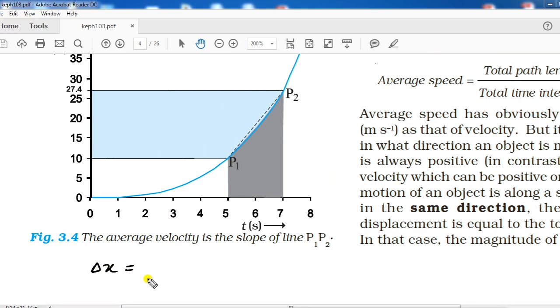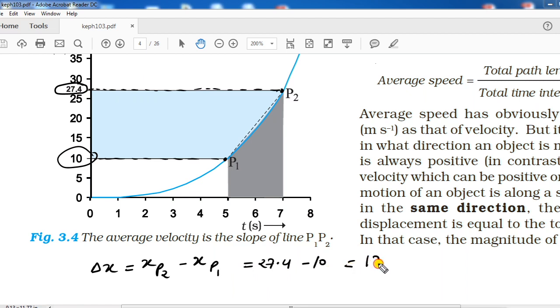Delta x is the change in position. If I calculate delta x, it will be x P2 minus x P1, because this is the final position and this is the initial position. To find out the value of position from P2, just look here. You can see the value is 27.4. And P1 is representing 10. So 27.4 minus 10 gives you 17.4 meter, right?